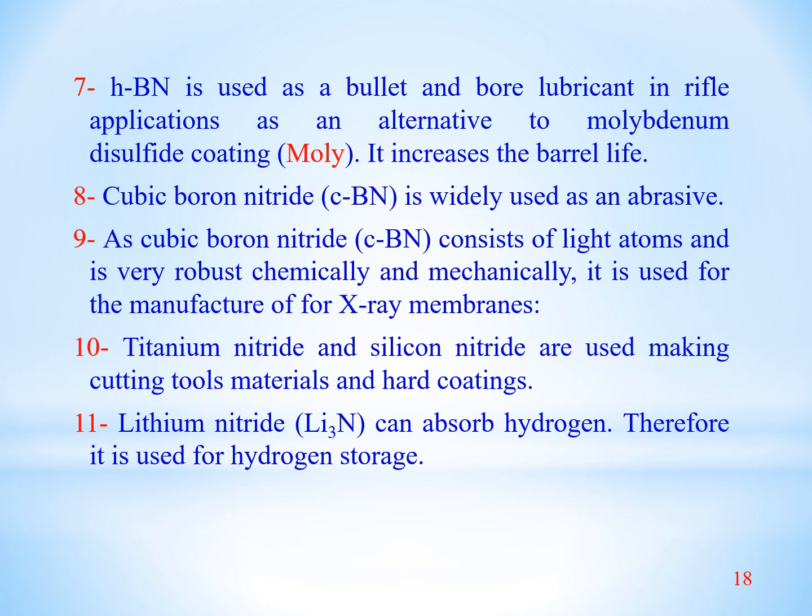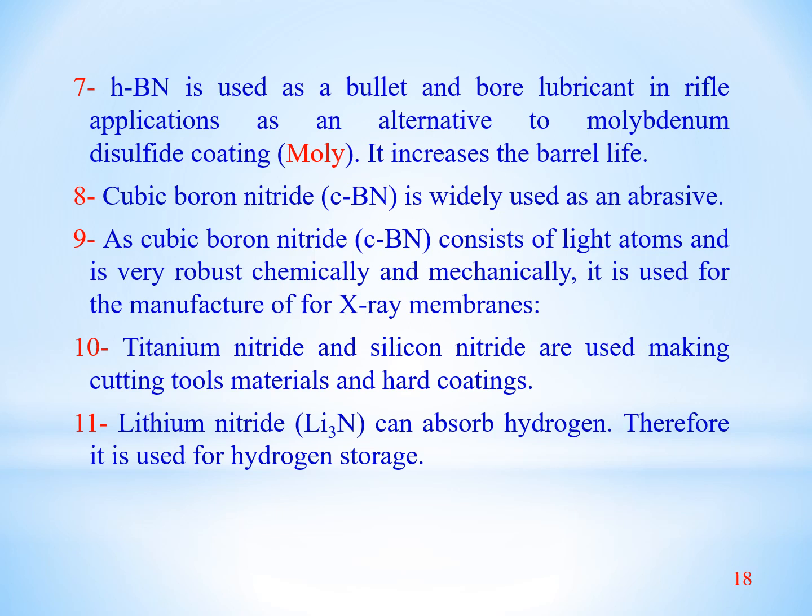Number 8. Cubic boron nitride is widely used as an abrasive. Since we know that cubic boron nitride is very hard, it is used as an abrasive to smooth or polish the surface of metals and other hard substances. Number 9.